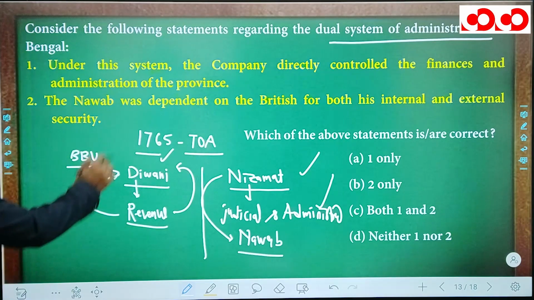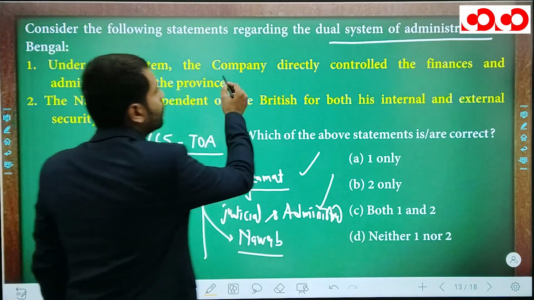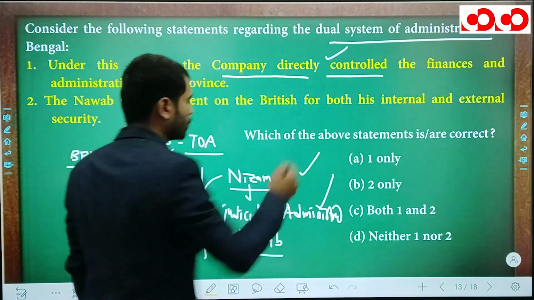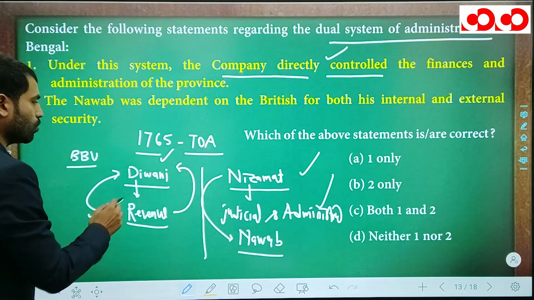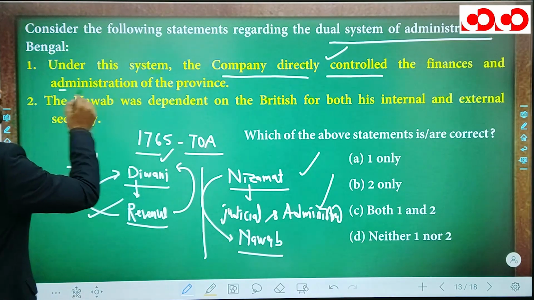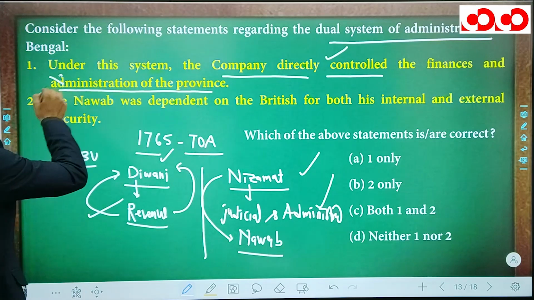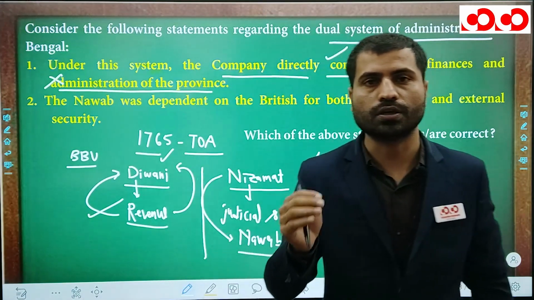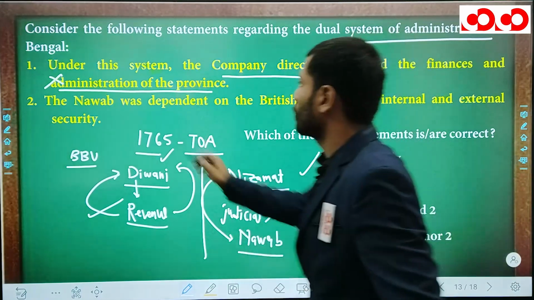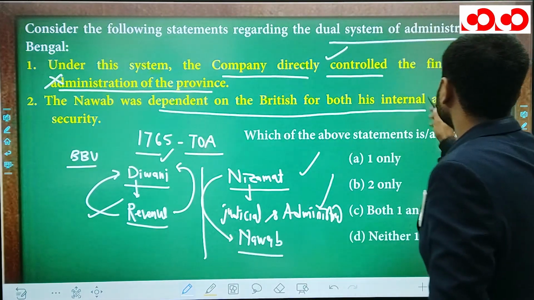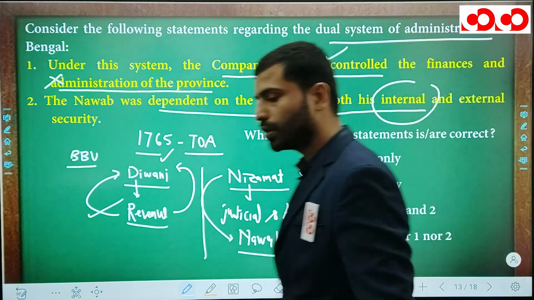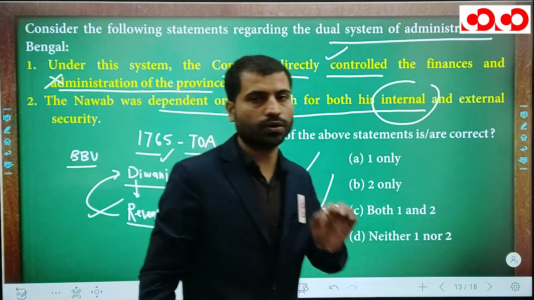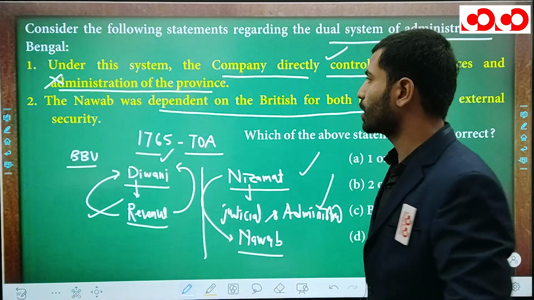Now see what the points are here. Under this system, the company directly controlled the finance. Yes, it is true. I have told you the company directly controlled the finance or revenue section, but administration of the province, no. The administration of the province was indirectly controlled by the British East India Company, not directly. The Nawab was dependent on the British for both internal and external security. Obviously, it is a correct statement. The Nawab was dependent for both types of security, internal as well as external.